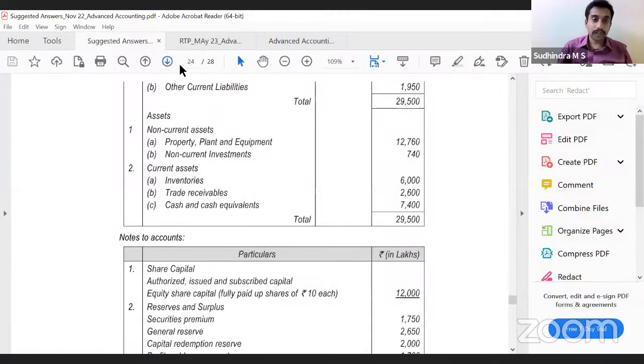Clear till here? Okay. Fine then. So these are some of the points that we have to keep in mind. We'll look into some of the questions. November 22, it was also 5 marks.